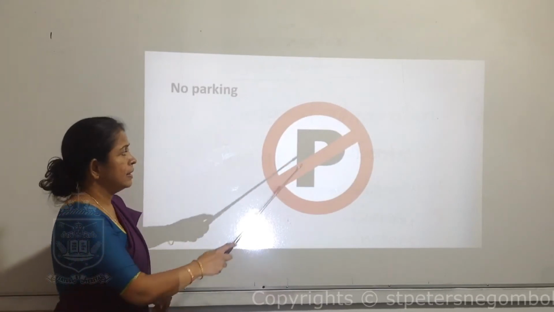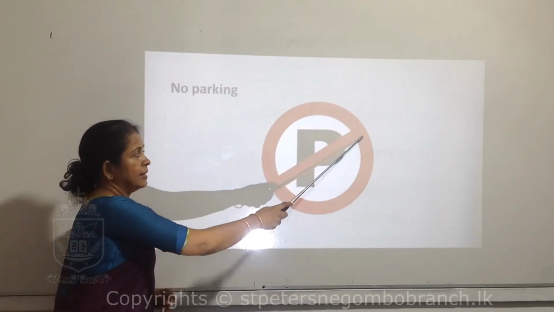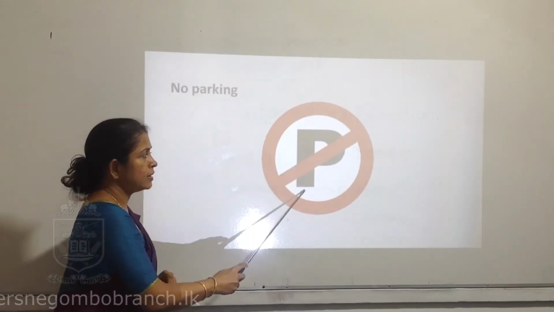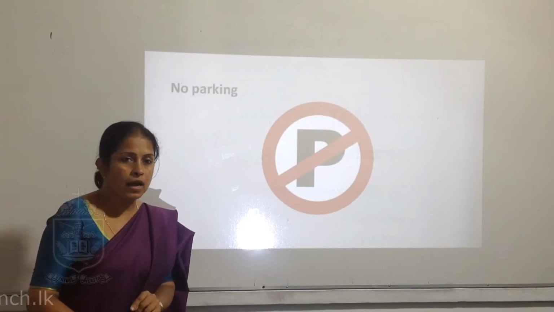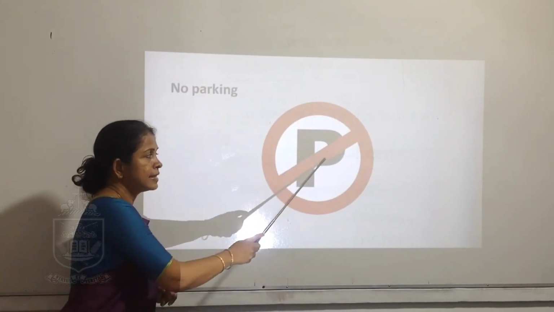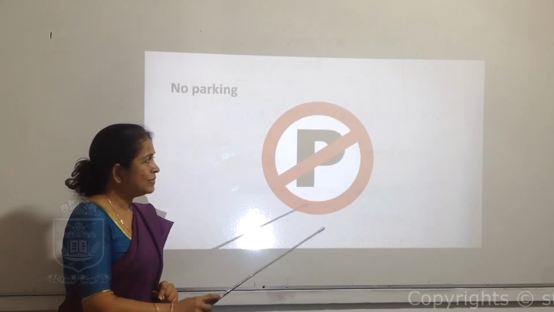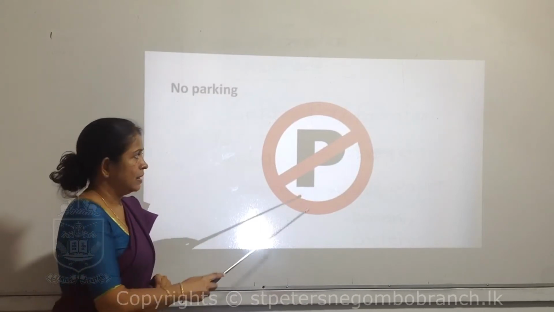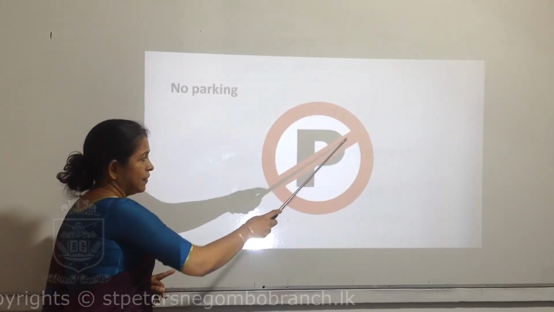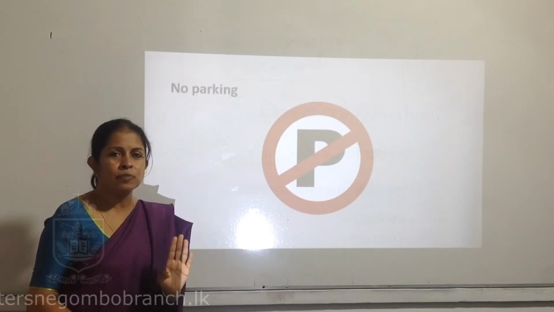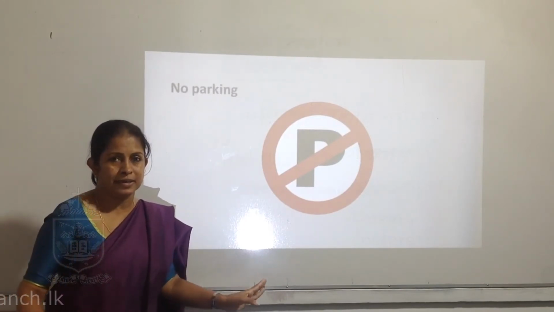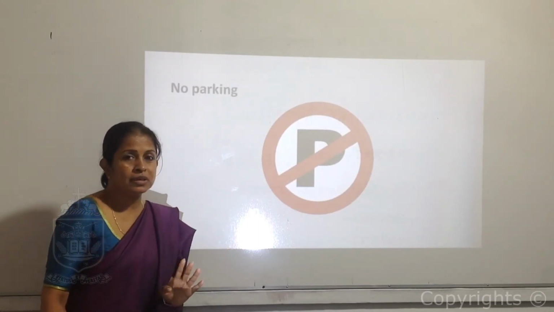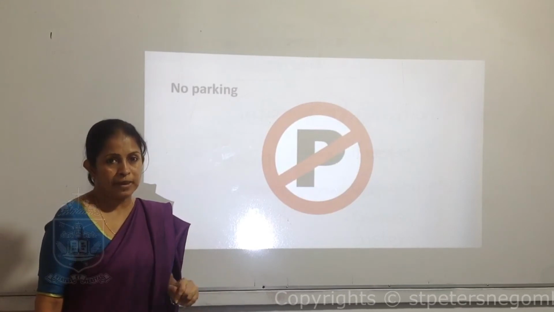This is another one. There's a P letter and they have cut it here. P shows parking. This P letter says parking, and if it is cut, what does it mean? No parking. You can't park your vehicle here, they say. So there's a symbol here like this. You can't stop the vehicle around that place.